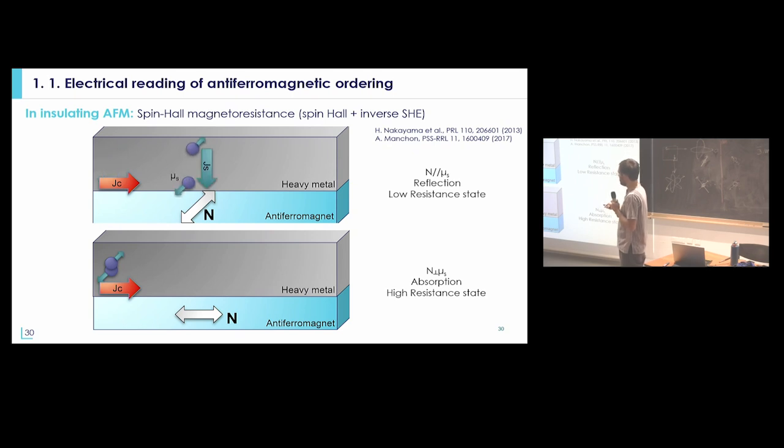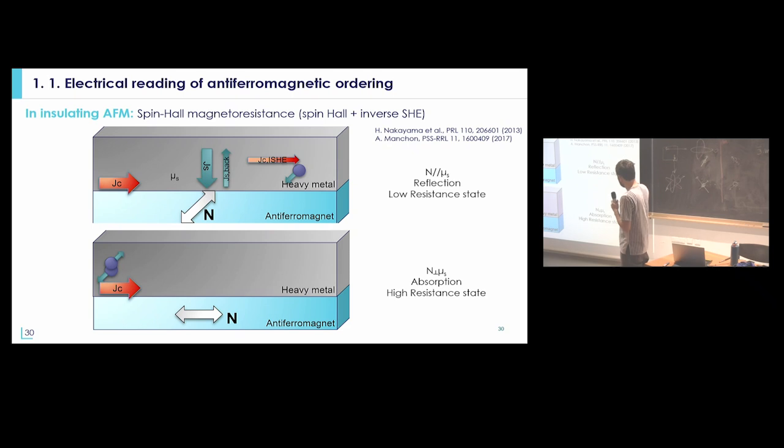And when you inject a charge current, you will have a spin accumulation at the interface due to the spin-orbit coupling, so due to the spin Hall effect in your material. And when this spin accumulation is parallel to the direction of the antiferromagnetic order, it can be reflected because you can have a spin-flip scattering event, and it can generate some inverse spin Hall voltage back in the metal, which means that you have an extra charge current.